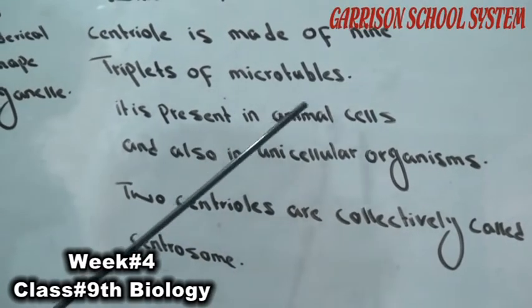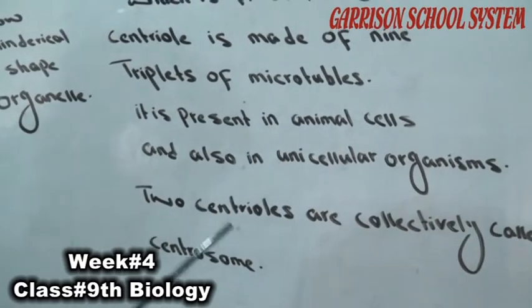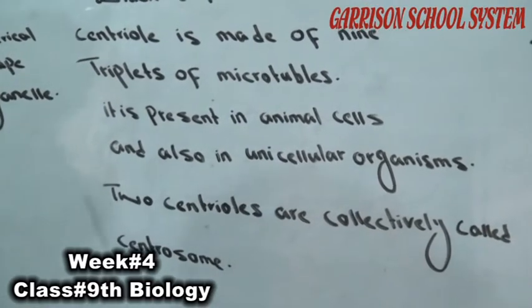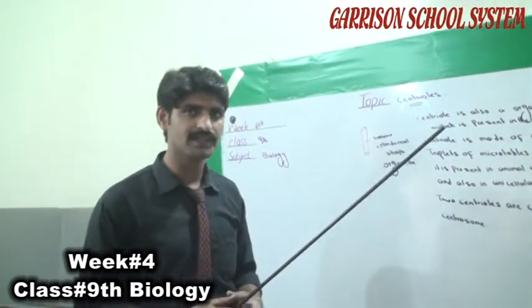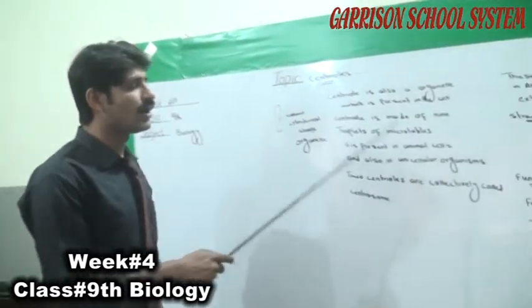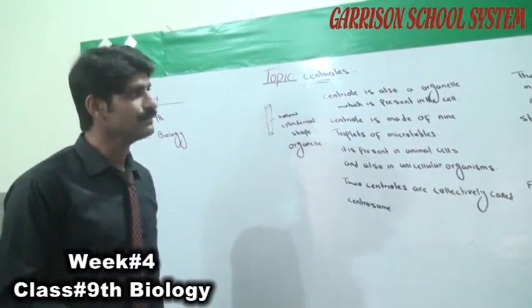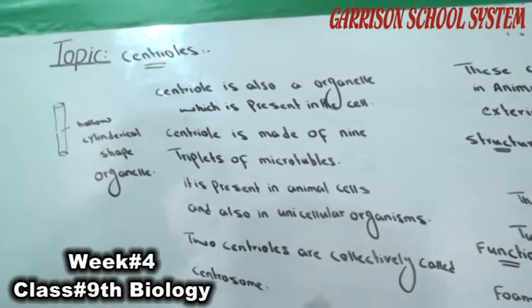It is present in animal cells and also in unicellular organisms. Two centrioles are collectively called centrosomes. Two centrioles are combined or collectively called centrosomes. These centrosomes are present in the cell.